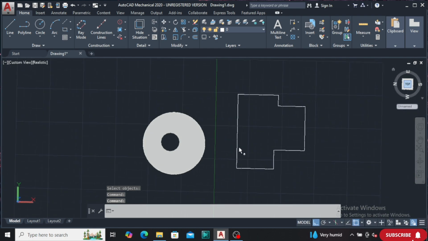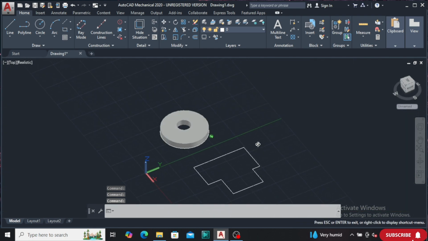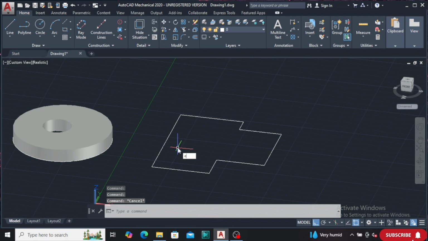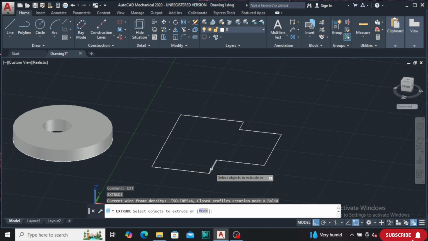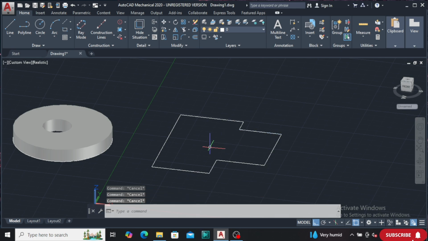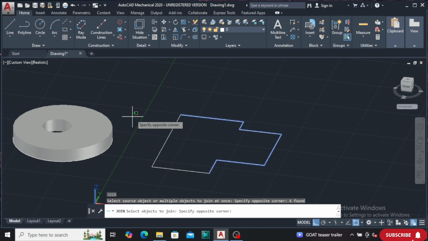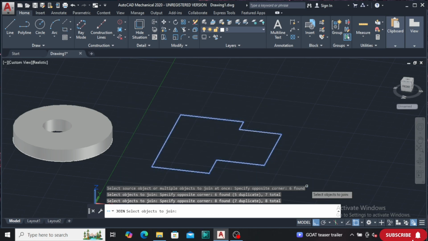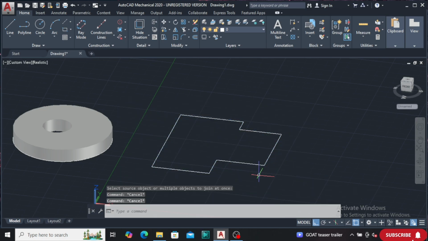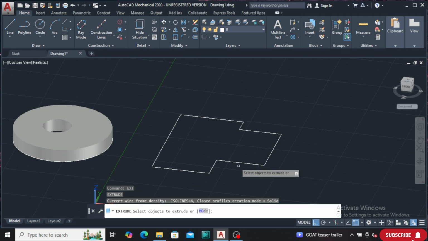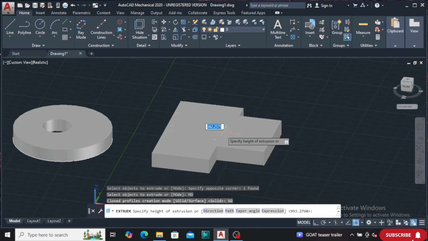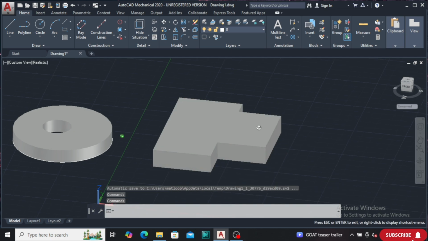And second is slice. So simply we will convert into 3D, extrude. Actually this is not joined. Okay, so first join these lines. Select all lines, join. After that extrude. Here select the mode, solid. You can convert into 3D like this.